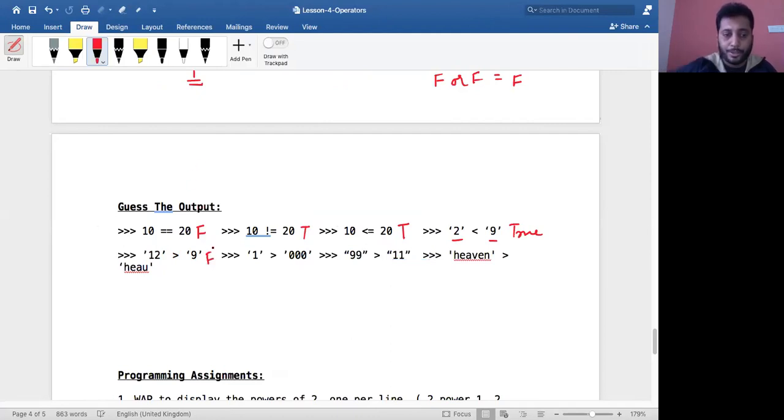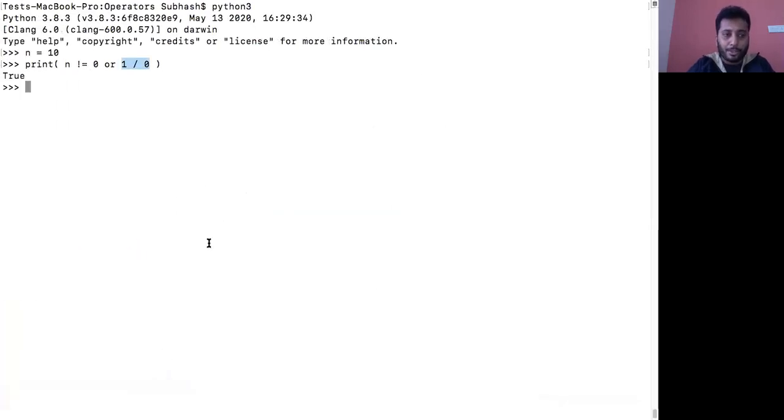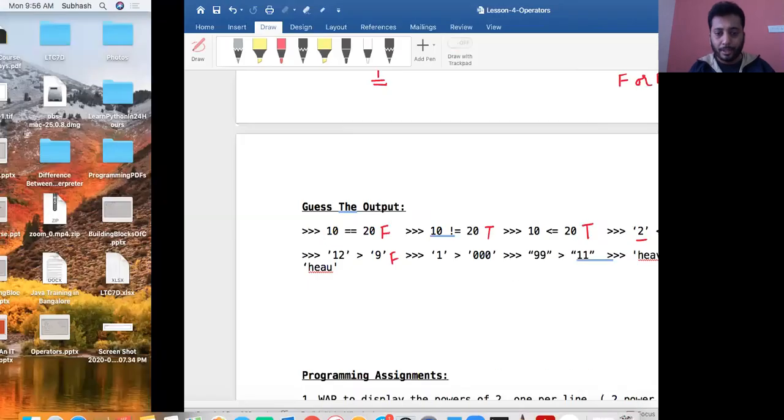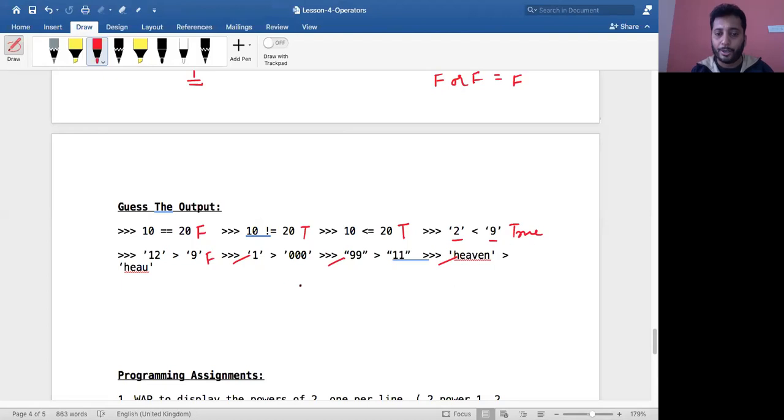Okay, I'll show you this. 12 greater than 9. Let me practically show you this. It results in a false value. Same way, I want you to try out these as your assignment. I think you will be able to understand yourself. It's very nice examples, right?